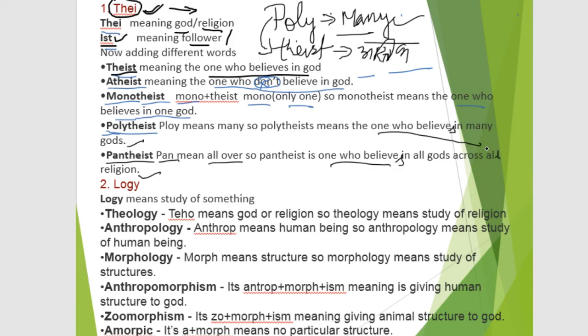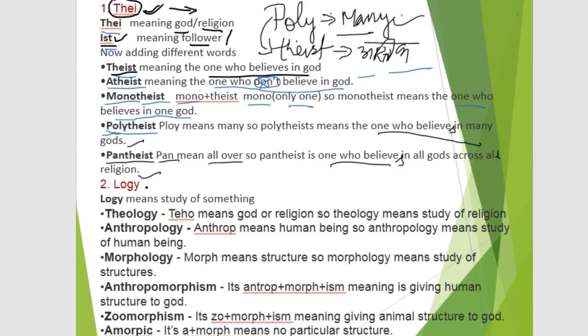Many of you believe that every religion has its own speciality, its own God, and you have to respect their God and your own. If you're Hindu and you have respect for other religions too, we can say that you are a pantheist, meaning you believe in the gods of all religions.